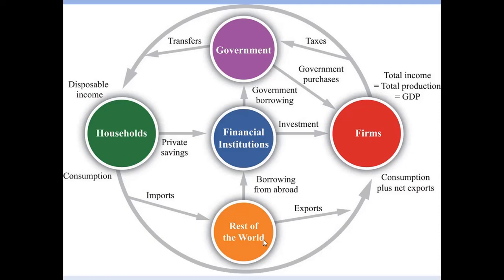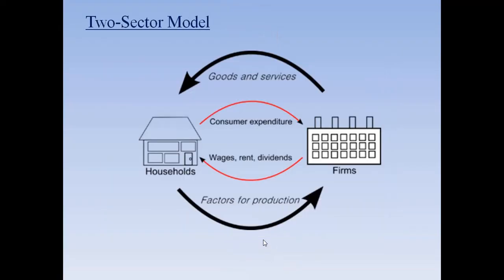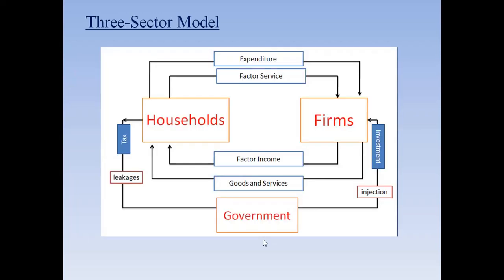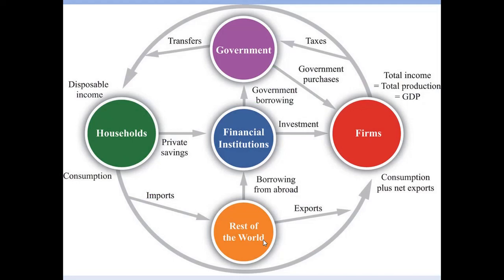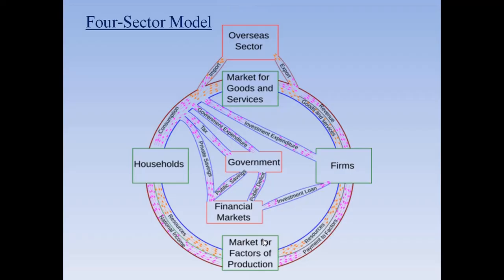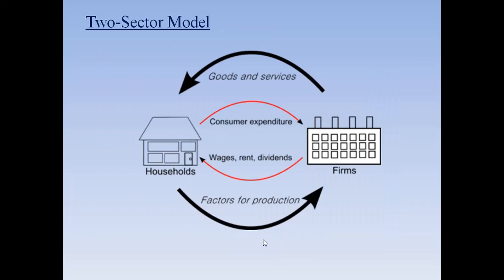So this is how the circular flow of income helps us understand the roles of these economic agents and how they are connected to each other. So this is about the circular flow of income. You can see in this book the two sector model without savings and investment, and the three sector model with savings and without savings and investment.